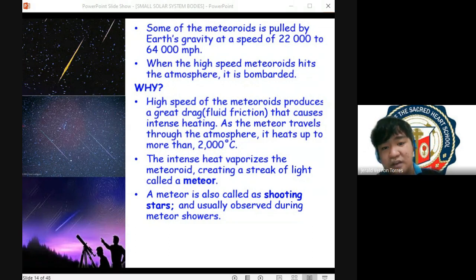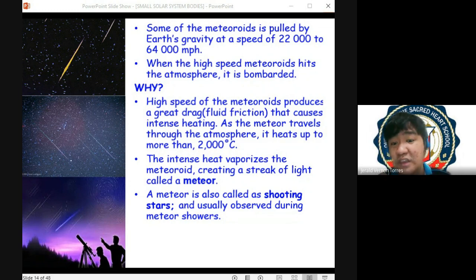Alam ninyo, sa laws of physics natin, pag tumataas ang speed ng isang object, tumataas ang drag or yung air friction or yung fluid friction na tinatawag natin. And with great fluid friction, aabot tayo ng increase in temperature up to 2,000 degrees Celsius. And if that would be the case, the meteoroid would start to melt, no? And this melting of meteoroid radiates light, and that is why pag nakikita natin sa sky, we see the falling meteoroid, or tinatawag natin meteors, as something that emits light in the form of a shooting star.